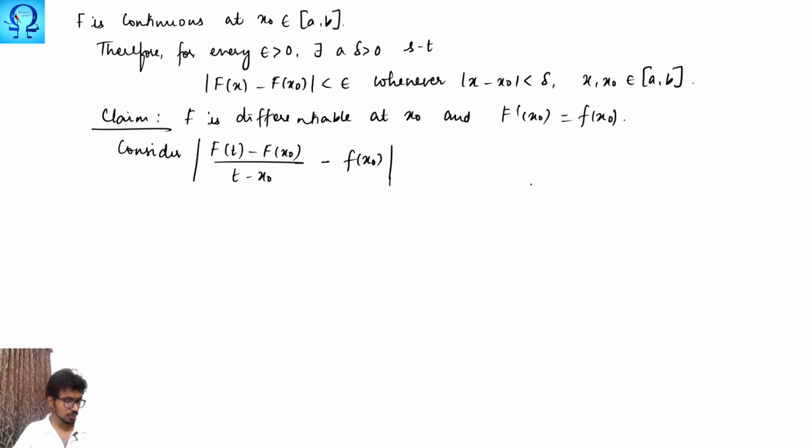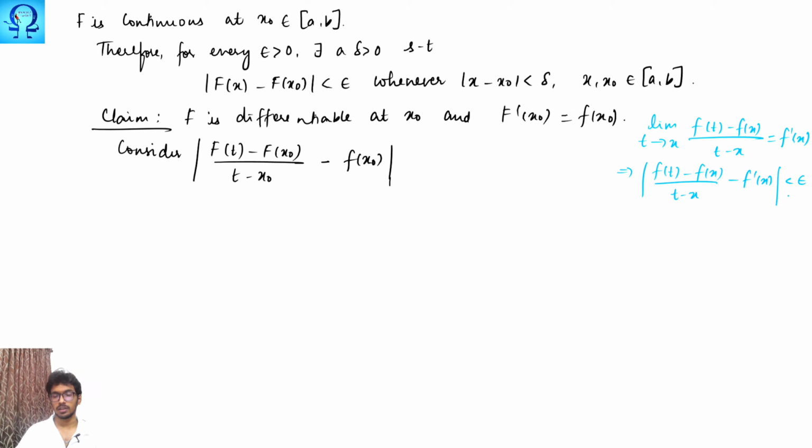So in it, generally what do we have? Okay, let me write that in another color. Generally what we have is limit t approaches x, f of t minus f of x upon t minus x is f prime at x. So if you take it this side and write this way, the absolute value of f of t minus f of x upon t minus x minus f prime of x has to be some negligible quantity. Okay, this is exactly the thing that we have considered. If we prove this is smaller than epsilon, we are done.